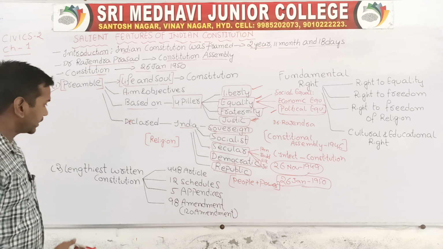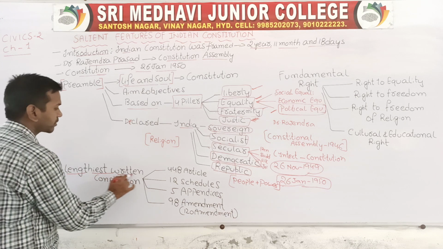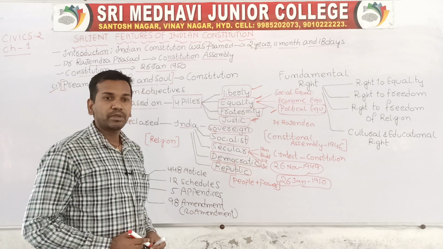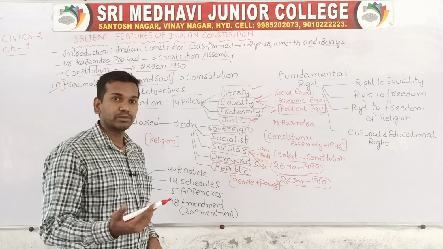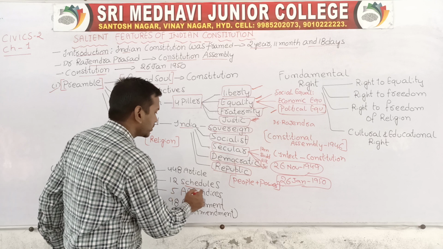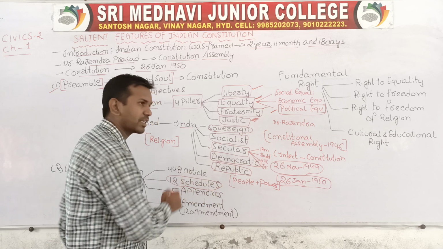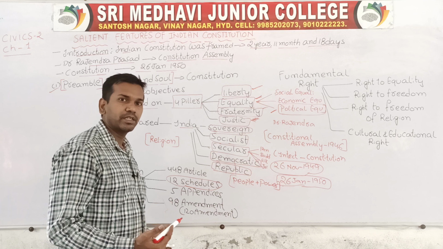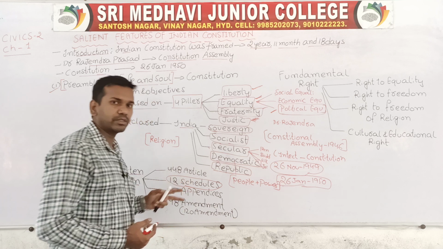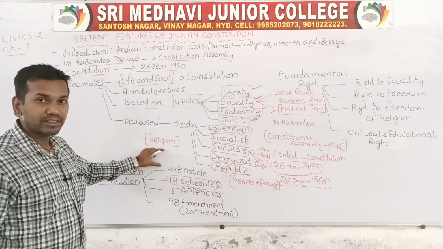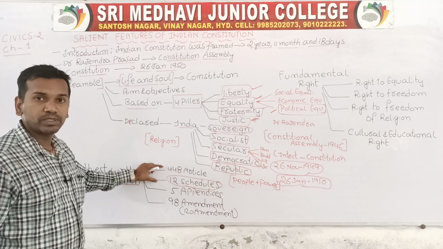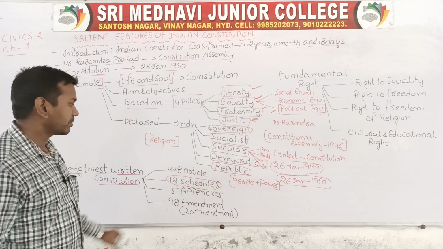Now, India has the lengthiest written constitution in the world. We see many constitutions in the world, but the Indian Constitution is the lengthiest written one. Why? Because constitutions mainly consist of articles and schedules. Articles are the rules and regulations which are implemented. Schedules are the policies implemented in the constitution. Our constitution is very lengthy because we have nearly 448 articles and nearly 12 schedules.